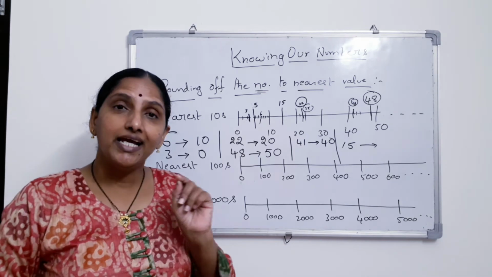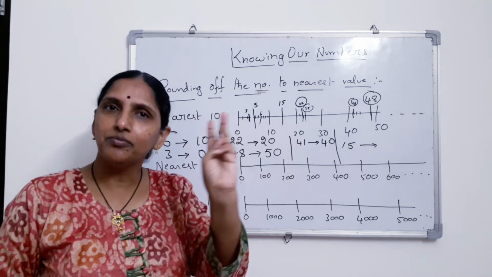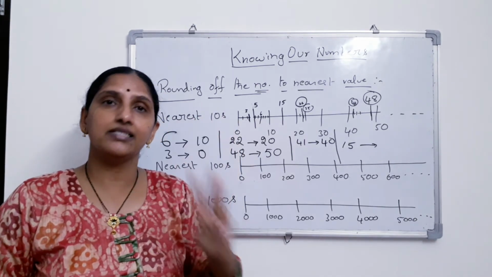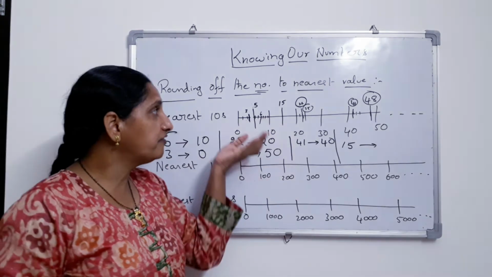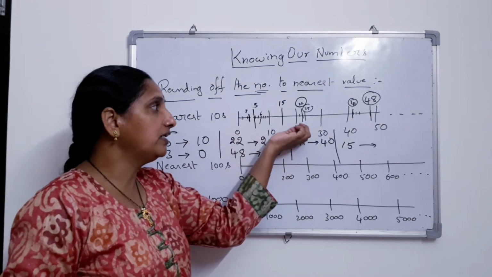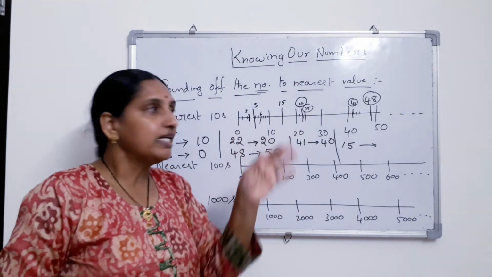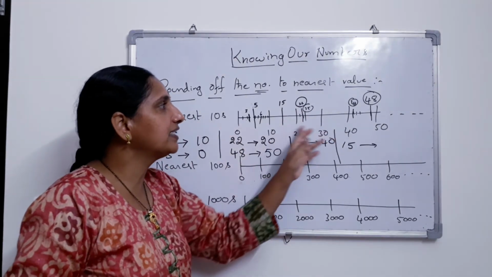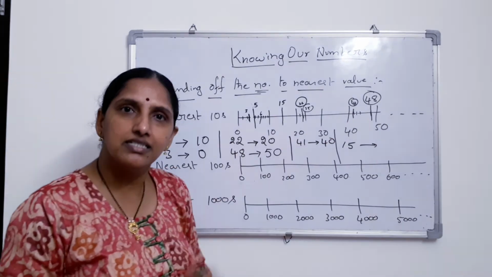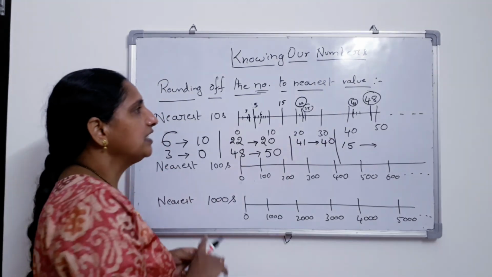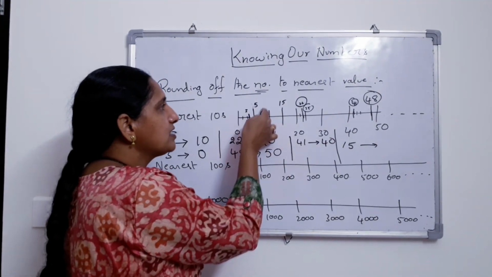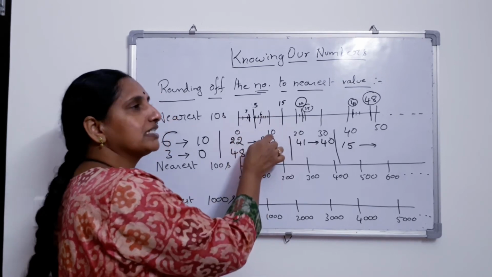No. There is a rule. This is the third point that you have to remember. There is a rule that if it lies exactly at the mid or greater than that mid value, it will always be rounded to the next nearest tens.